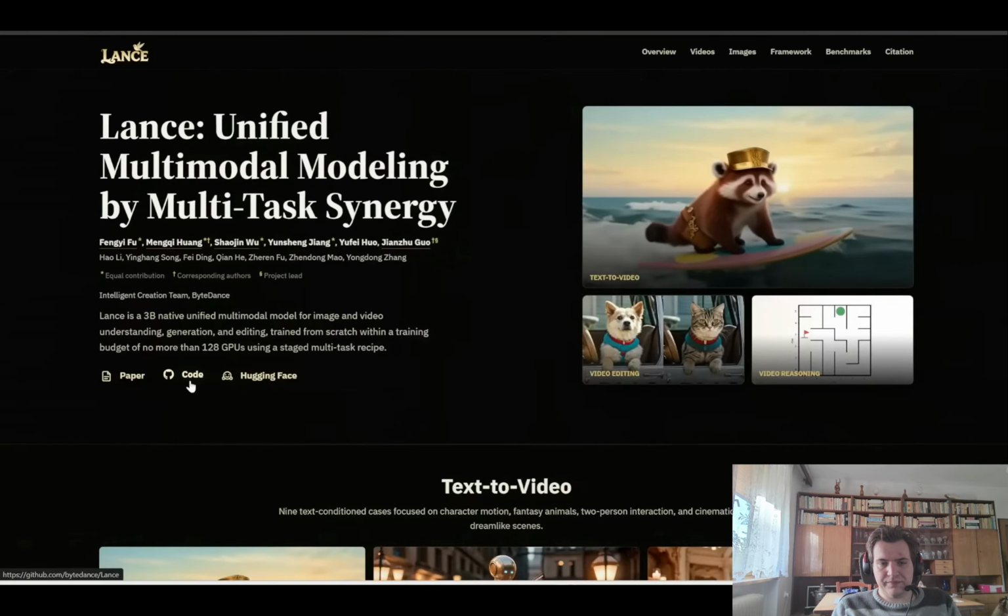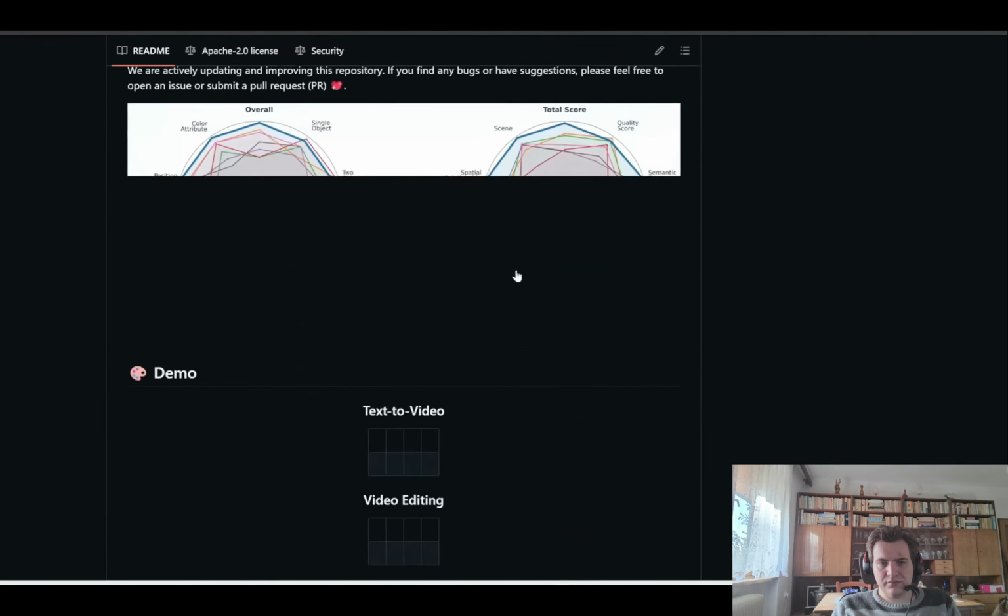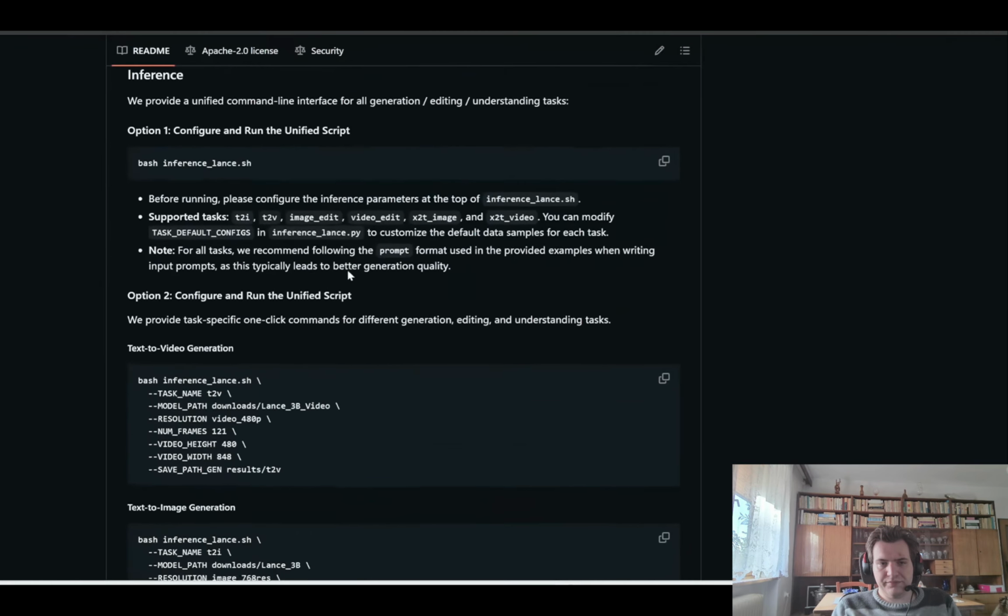The awesome thing is they've already released the code to this, so if you click on this code button and you scroll down a bit, here it contains all the instructions on how to download and run this locally on your computer.